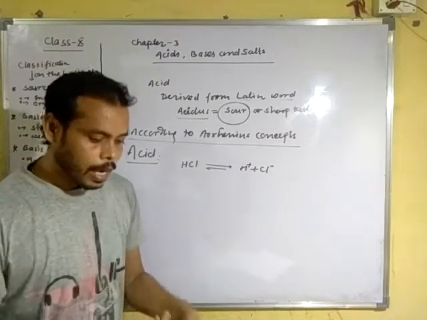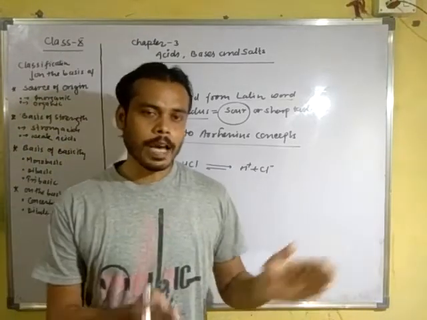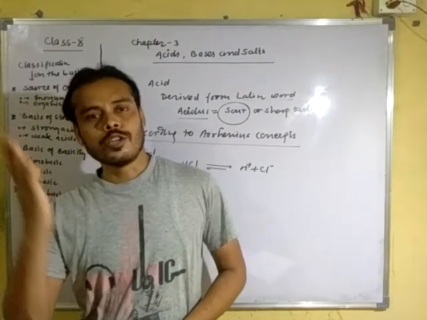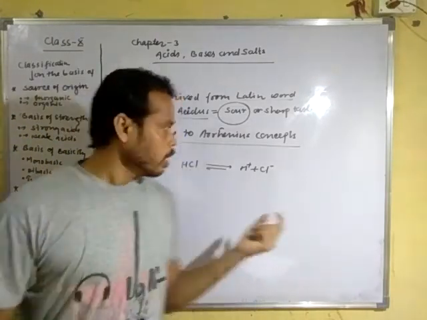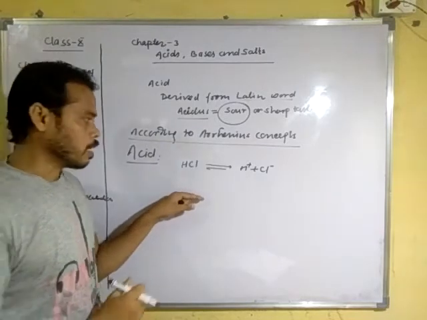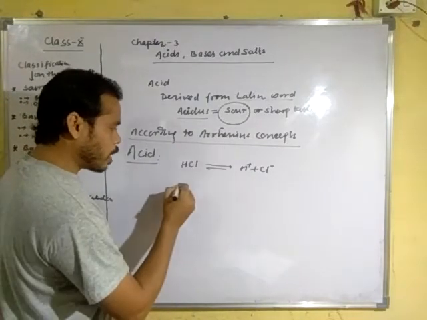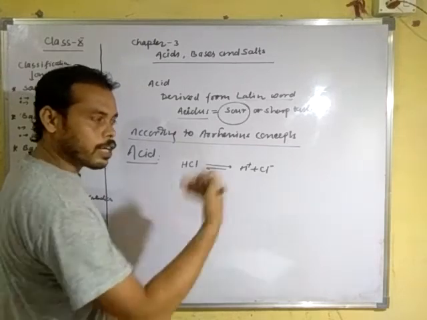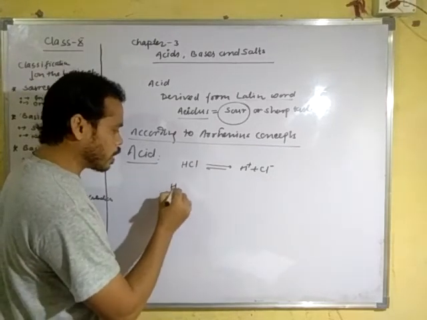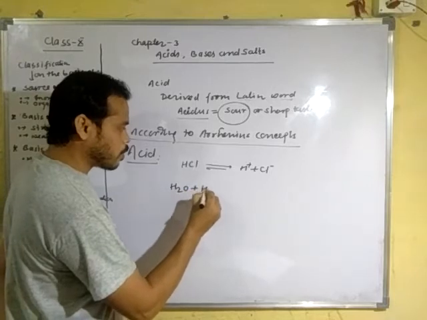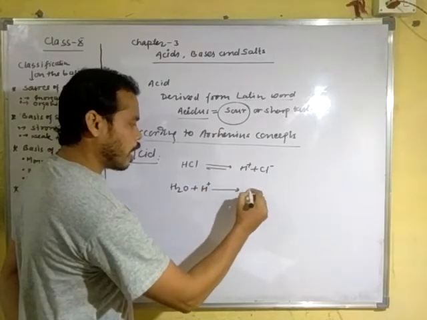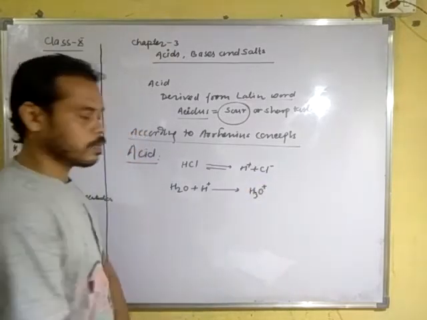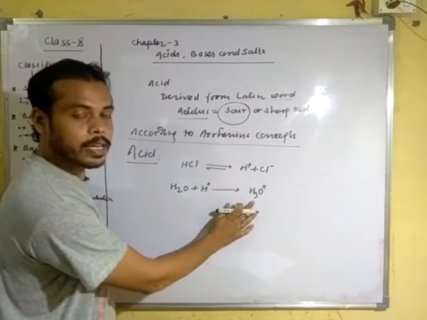But we have told you that an acid is a substance that gives hydronium ion also. When dissolved in water, the proton released by the substance at once reacts with a water molecule, H positive, to give H3O positive.